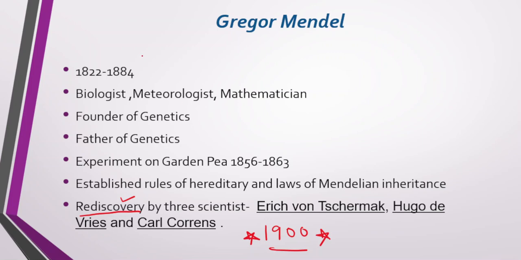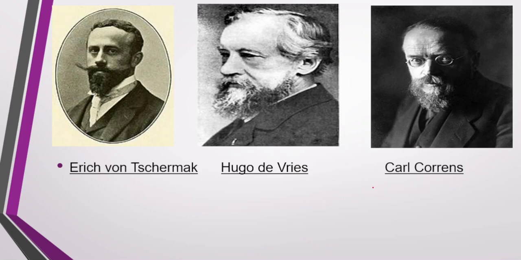This is a very important point: in which year he got the recognition, and in which years he performed the experiment, that is 1856 to 1863. These are the three scientists who rediscovered the work of Mendel: Tschermak, Hugo de Vries, and Carl Correns.